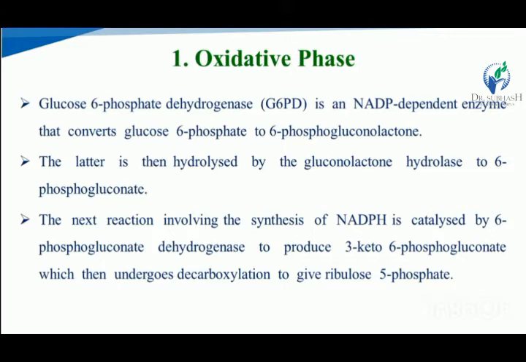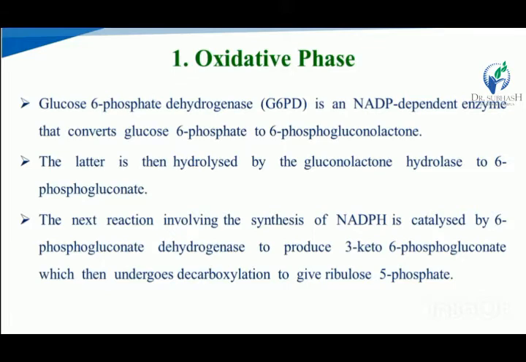In this reaction of the HMP shunt, the synthesis of NADPH is catalyzed by 6-phosphogluconate dehydrogenase, giving 3-keto-6-phosphogluconate, which undergoes decarboxylation, that means the liberation of a carbon dioxide molecule, and gives ribulose 5-phosphate.